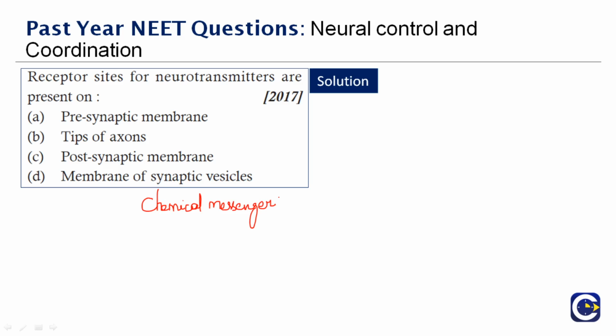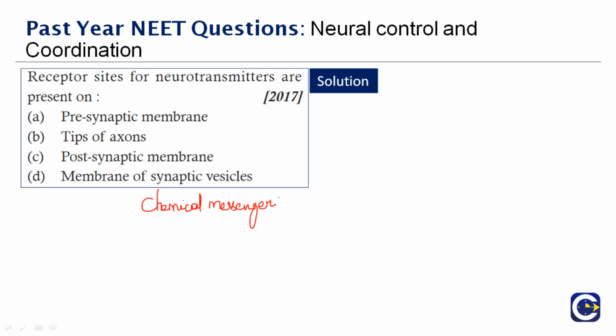That is, the neuron will take the action to the target cell. That is very important, right? So it can be a muscle cell or it can be a gland cell, whatever it can be. So these neurotransmitters are endogenous chemicals that enable neurotransmission to happen.